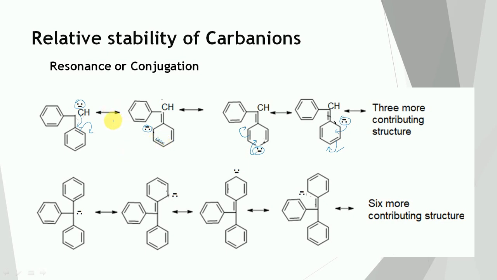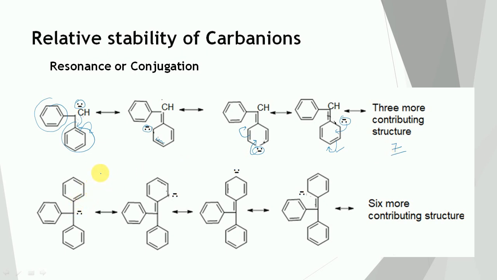So these three structures are possible from this benzene ring, and three more structures come from this benzene ring. So along with the usual structure, 7 resonating structures are possible in case of diphenyl methyl carbanion.